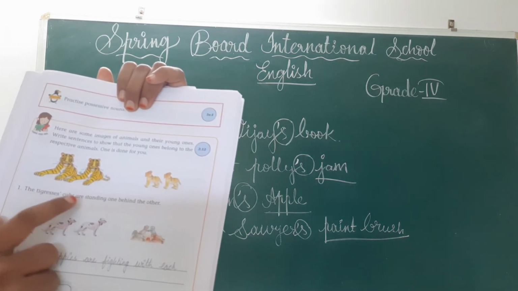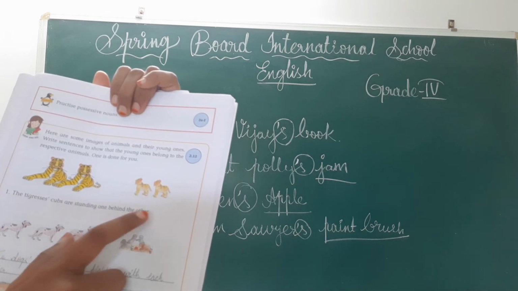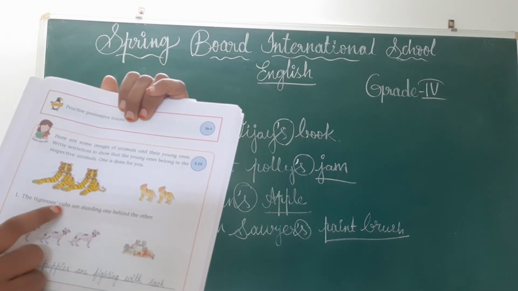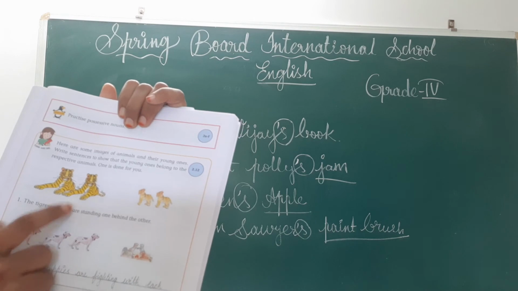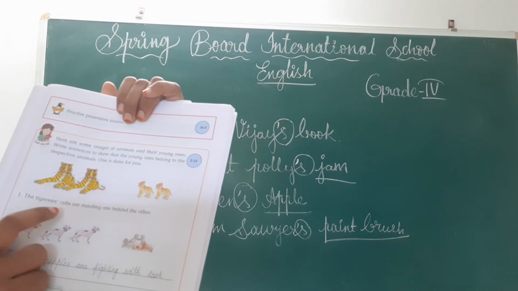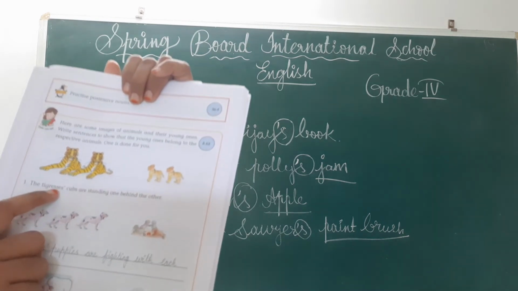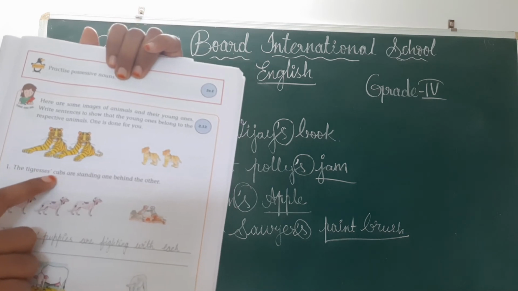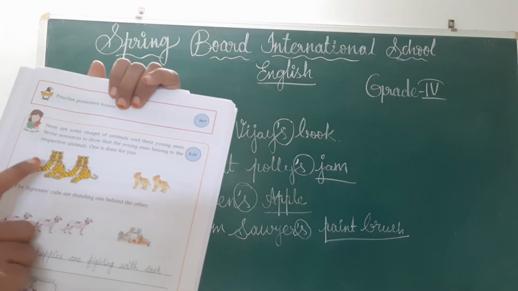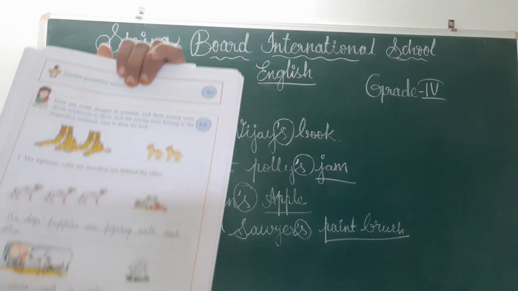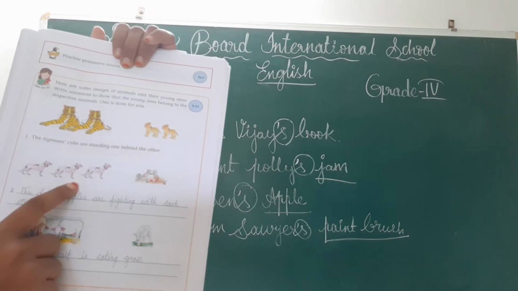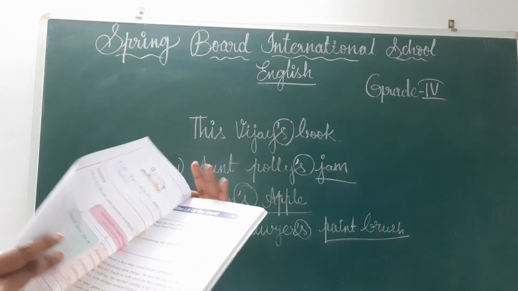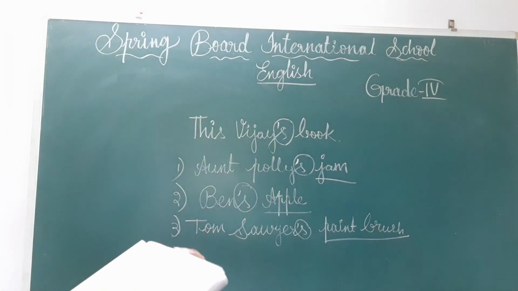The tigresses' cubs are standing up behind the other. Okay, the tiger's babies we can call cubs. Okay, see the tigresses', here after the s only the apostrophe is placed because here two tigers are there. Like that you have to write this one and this one and the next page also, children. That is your homework.